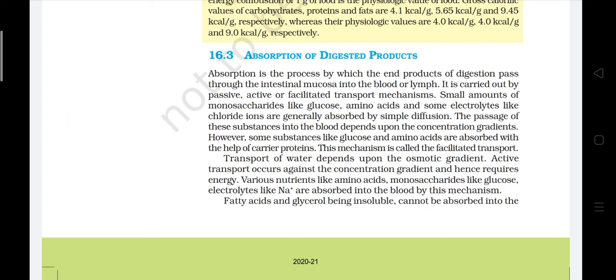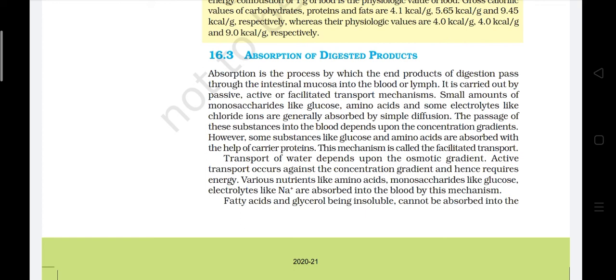The passage of the substance into the blood depends upon the concentration gradients. However, some substances like glucose and amino acids are absorbed with the help of carrier proteins. The mechanism is called facilitated transport. Transport of water depends upon the osmotic gradient.